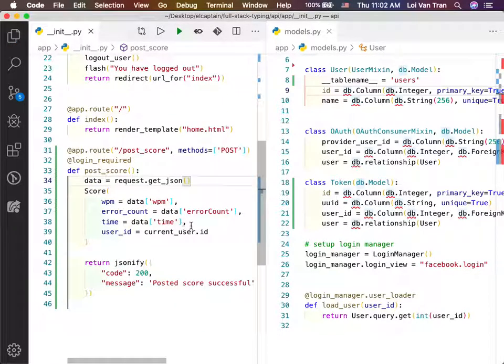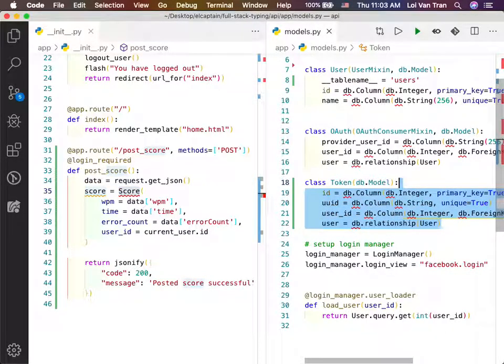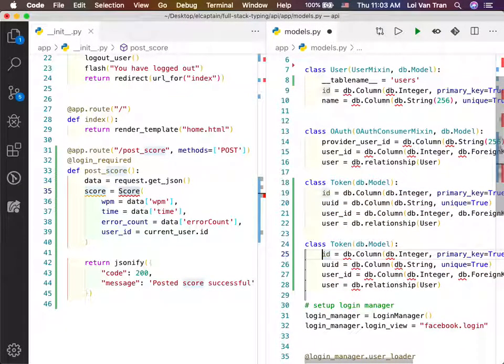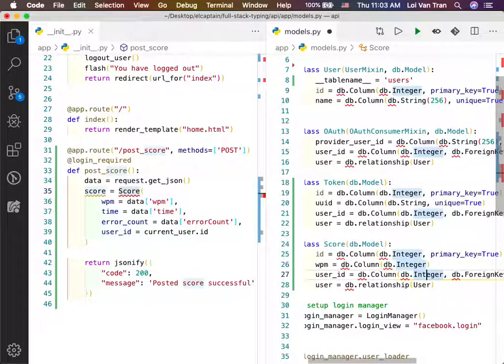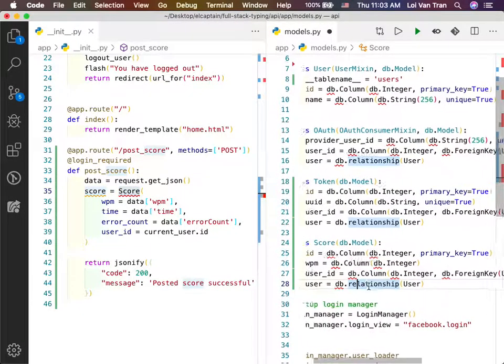Okay, so should this work? Should this work, guys? We're gonna say score is equal to. Why will it not work? Okay, so we need to create this table, right? So I'm gonna create this table. I'm gonna copy it over. I'm gonna say Score right here, and then we're gonna say an ID. And we're gonna say words per minute, and this is an integer. Okay, and the user ID is also an integer, and it's a foreign key.